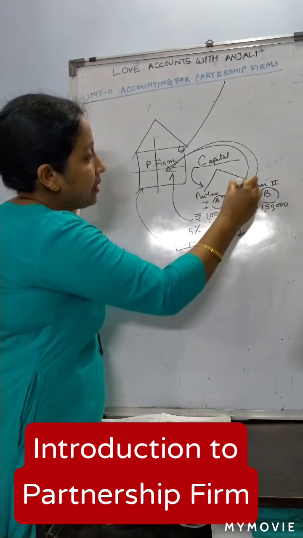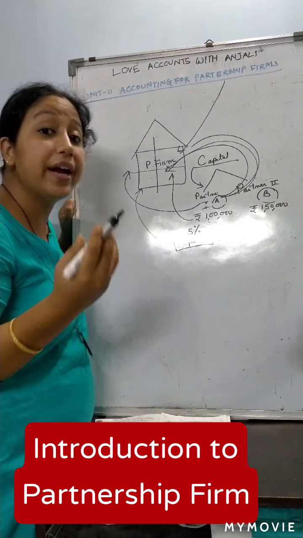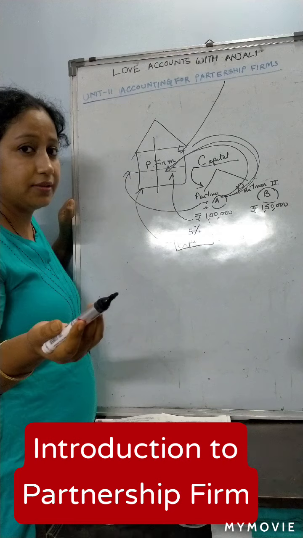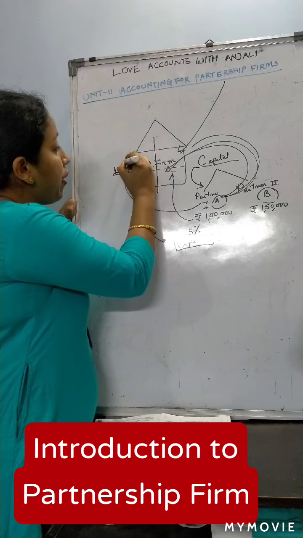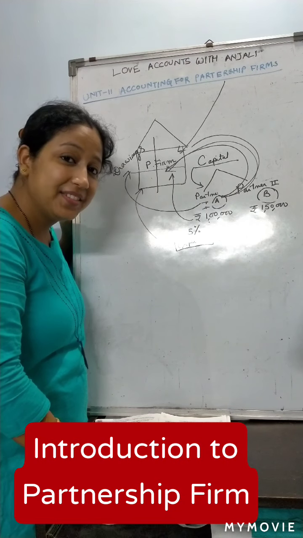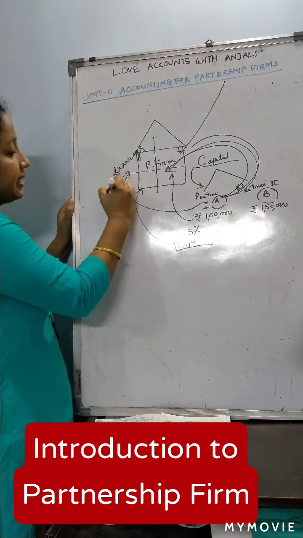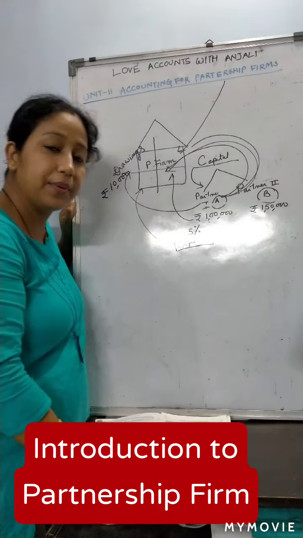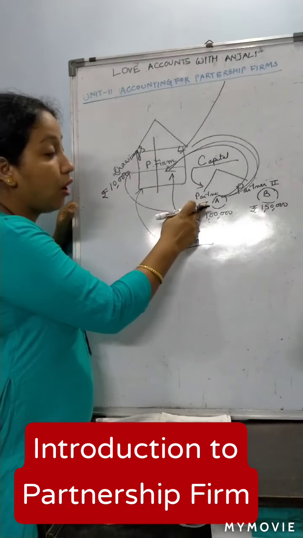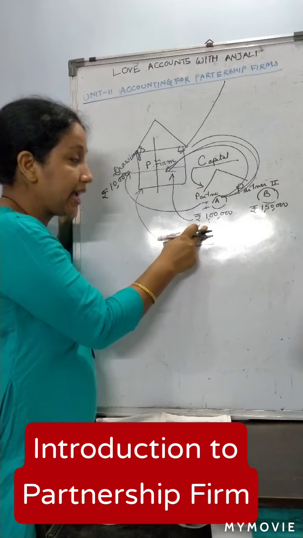Similarly, if a partner withdraws some amount from the partnership firm, that is drawings. Suppose one partner withdraws rupees 10,000 from the partnership firm. That will decrease the capital in the firm by rupees 10,000.